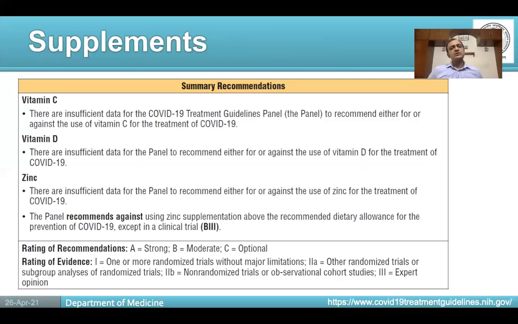Now, talking briefly about supplements, again, these are commonly used: vitamin C, vitamin D, zinc. A lot of people use them. Again, this is used probably because it is thought to be innocuous. No study talks about any meaningful outcome arising due to the use of these supplements.